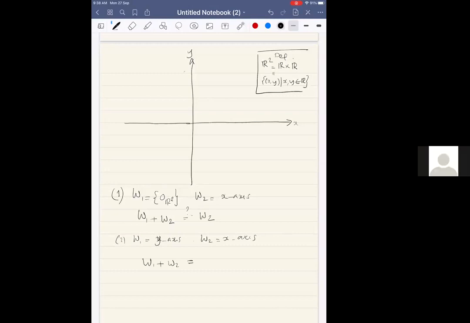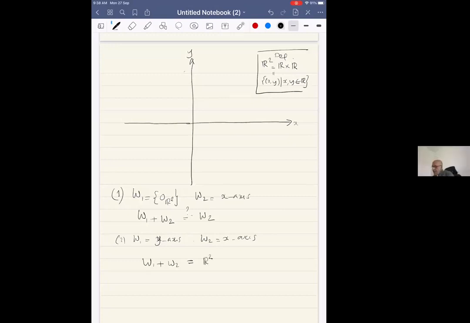Do you want to think a little bit before you answer? What do you think it is now? It'll be the whole real numbers. No, whole what? R2. Okay, this will be in fact R2.